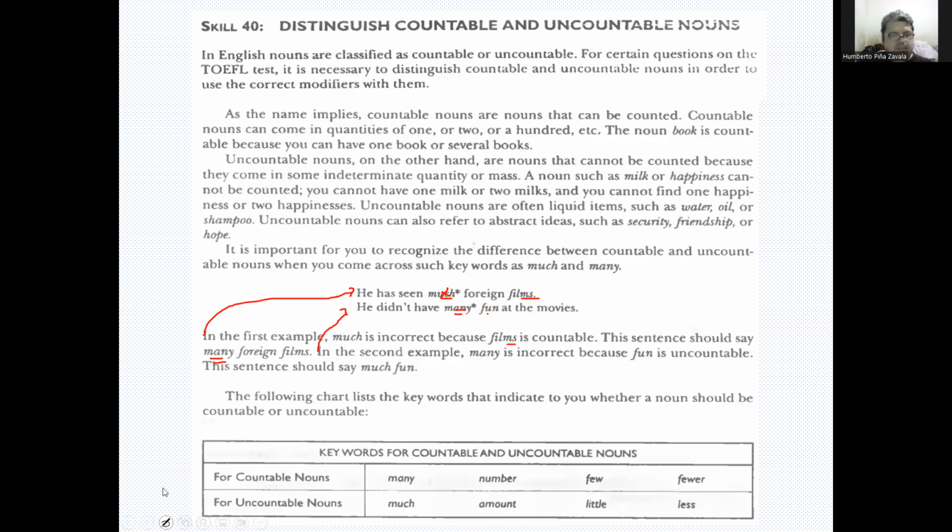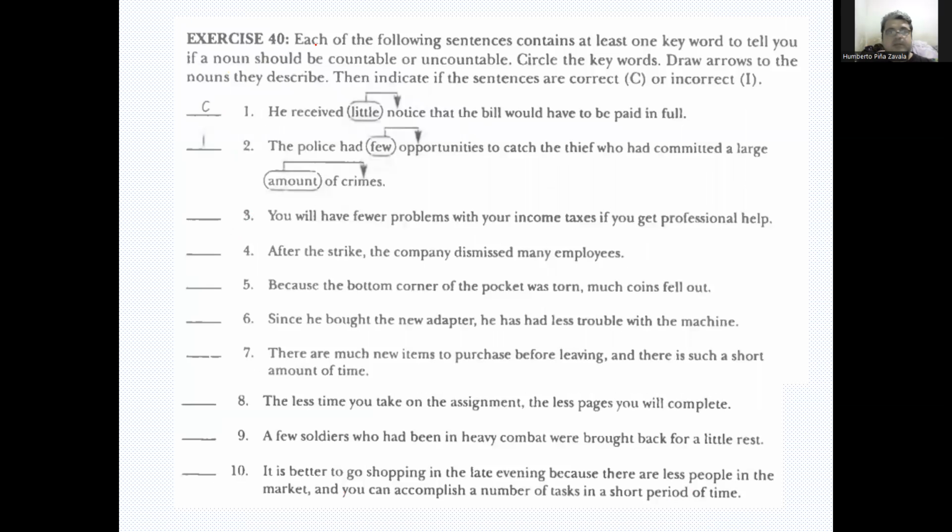Right? So here we have a chart that lists the keywords that indicate whether a noun should be countable or uncountable. For countable nouns, we use many, number, few, fewer, and for uncountable nouns, we use much, amount, little, and less. So this exercise reads, each of the following sets contains at least one keyword to tell you if a noun should be countable or uncountable. Circle those keywords and draw arrows to the nouns they describe that indicate if the sentences are correct or incorrect.